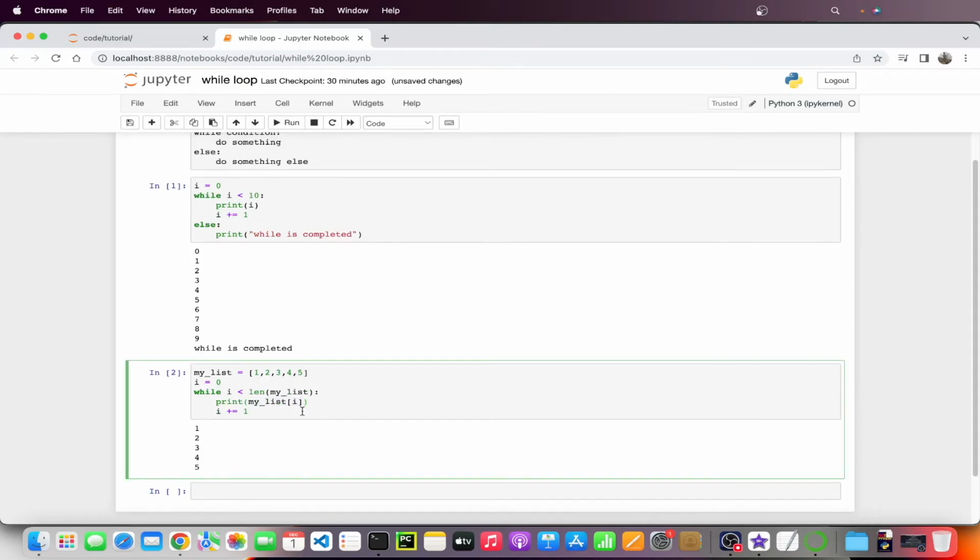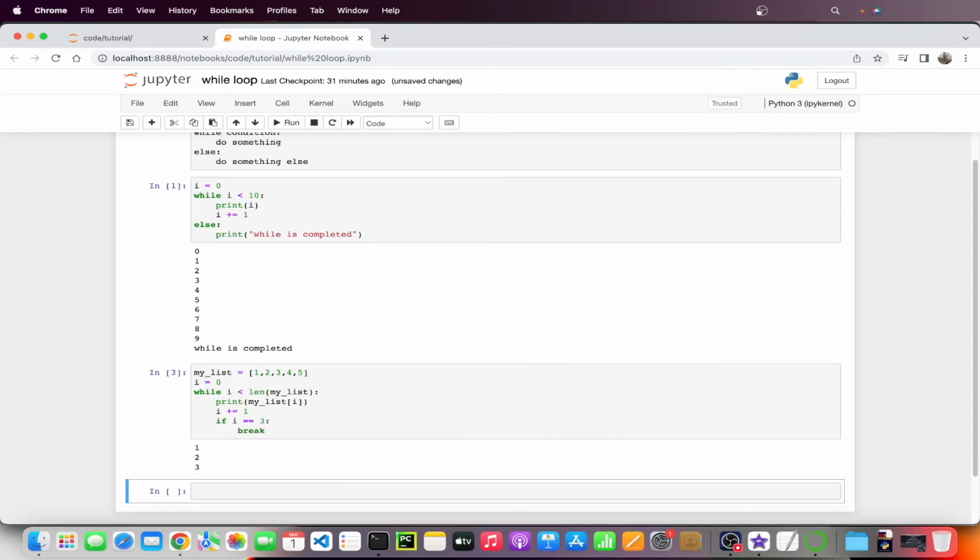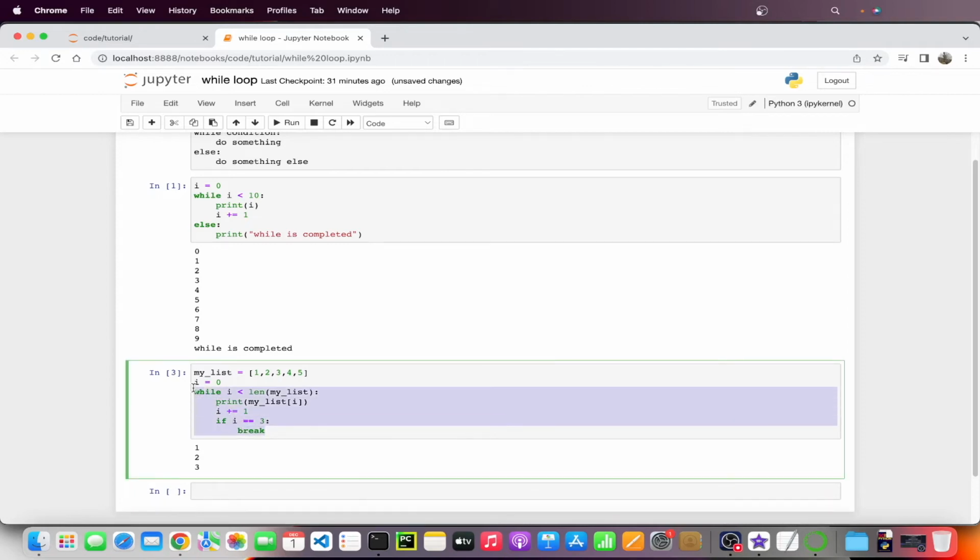All right, and let's say I want to break out of the loop if the i value is 3. So what I can do is, if i equal to 3, I can write break. If I execute it now, when the i value is 3, it will break out of the loop and it will not execute anymore.